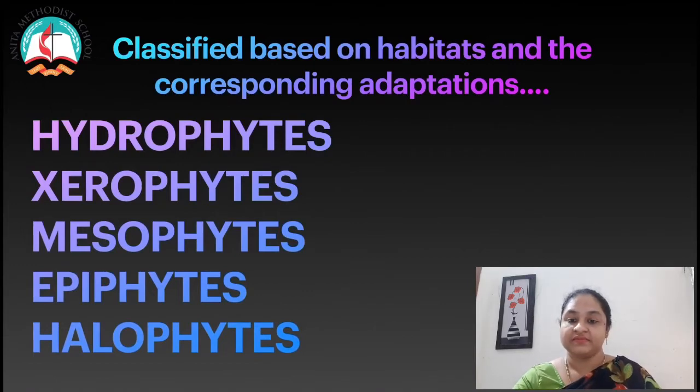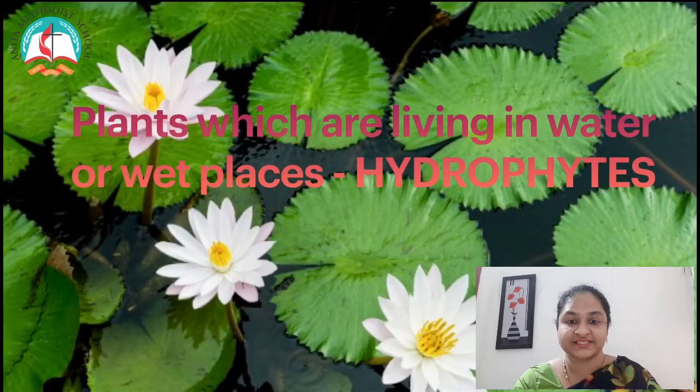Among them, we will start with hydrophytes. What are hydrophytes? Hydrophytes are plants which are living in water or wet places.